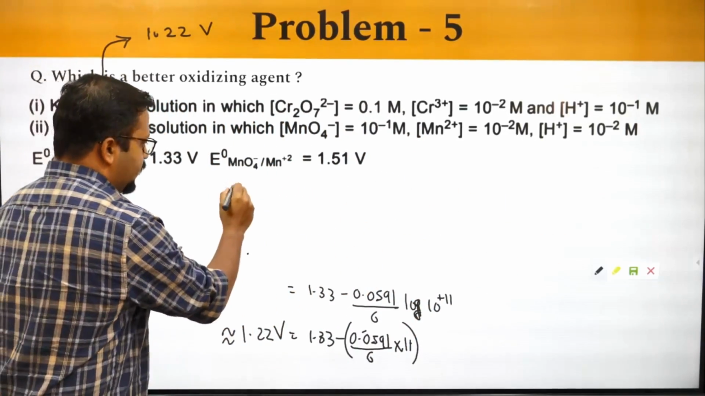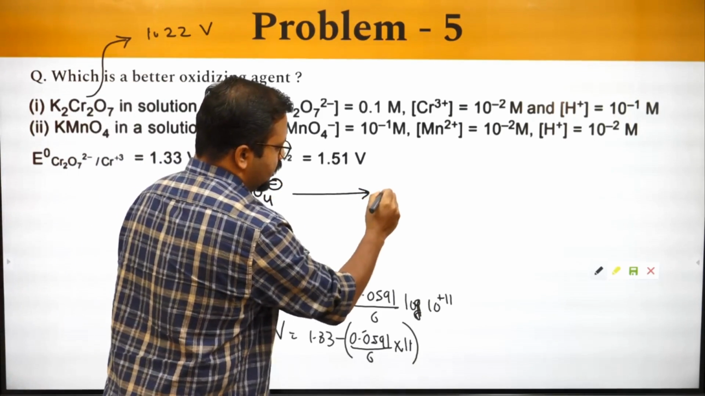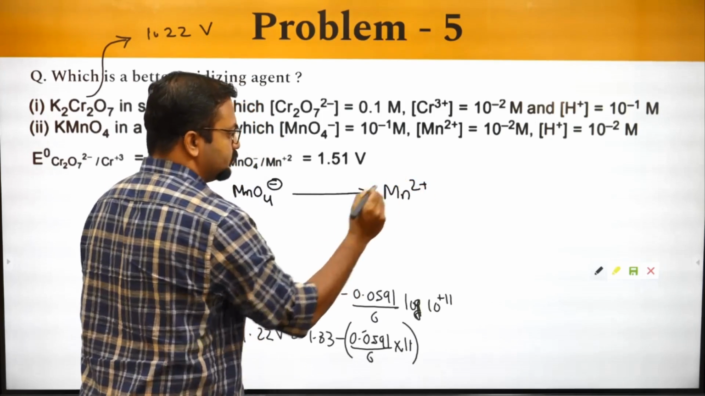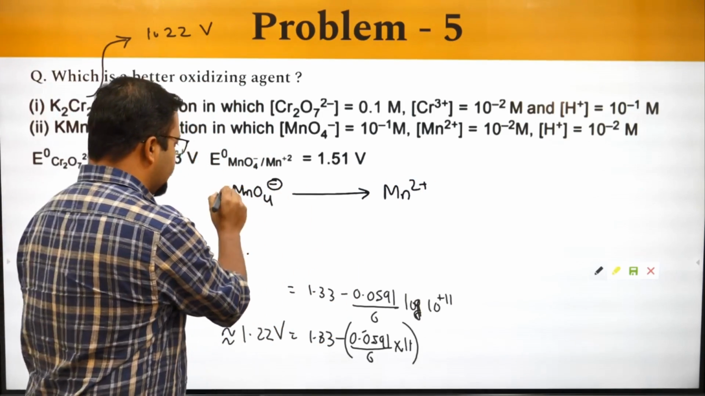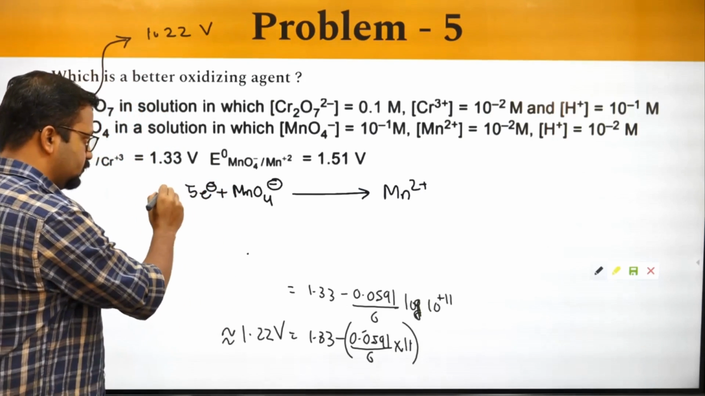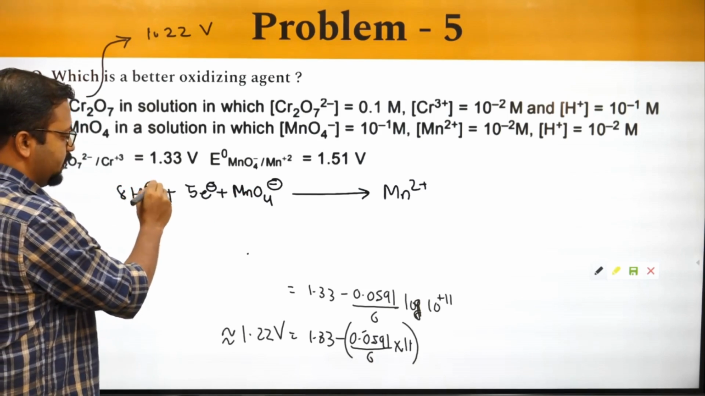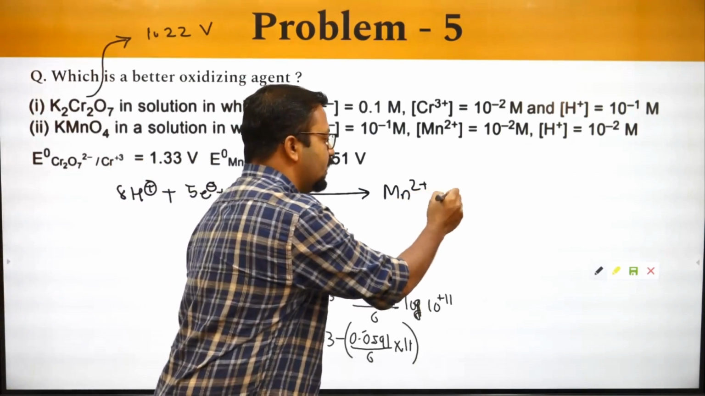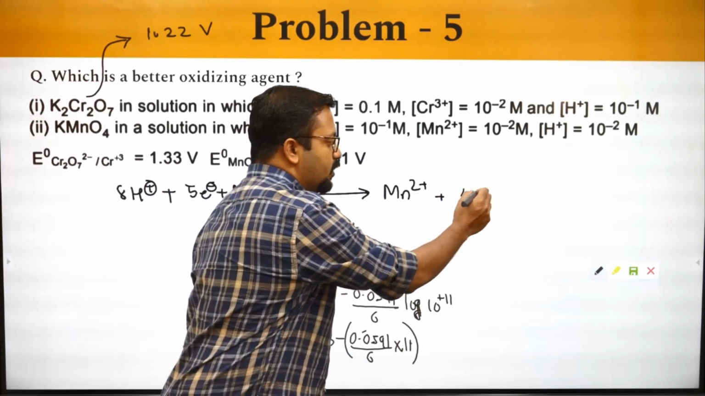So permanganate changes to Mn2+. Fine. How many electrons are being gained? 5 electrons. 4 hydrogen, 8 H+, 4 oxygen, we will add 8 H+, and that will make it equal to 4 H2O.